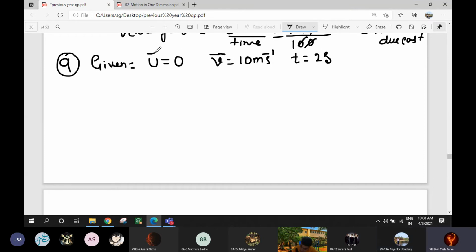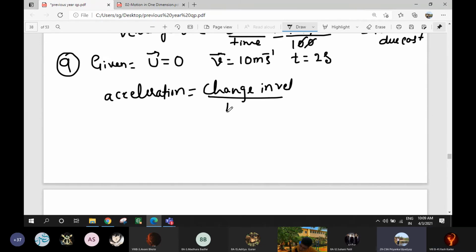Find the acceleration. So how to find acceleration? Acceleration is equal to change in velocity divided by time.